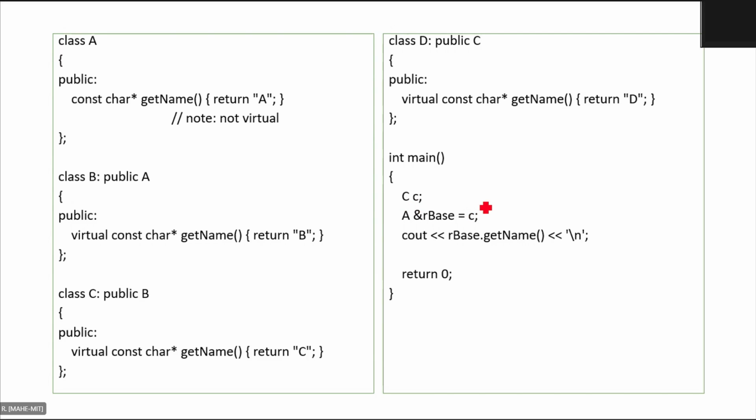Now you are again defining an object of class C type, and then you are making a pointer or reference of type A, that is class A's reference type, that is equal to C. Now you are seeing the cout R base dot get name. So which version will be printed in this case? Sir, I think A, because here function overriding is not being done because it's not virtual.